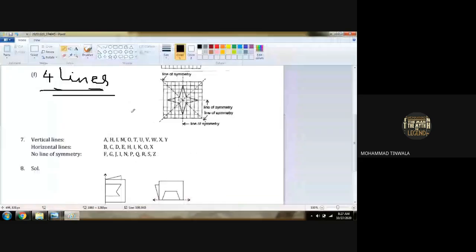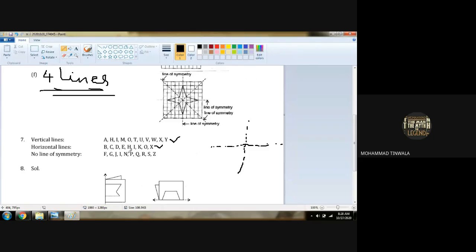Look at the answer column, everyone. Which letters come under vertical line of symmetry? Letter A is possible, letter H, letter I. Vertical line means standing line. Yes or no? This will be divided into two parts. Letter M, O, T, U, V, W, X, Y. Understood? Then horizontal line of symmetry means cutting with a sleeping line into equal parts. So letters B, C, D, E, H, I, K, O, X.